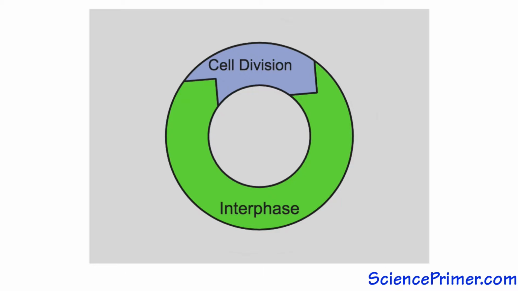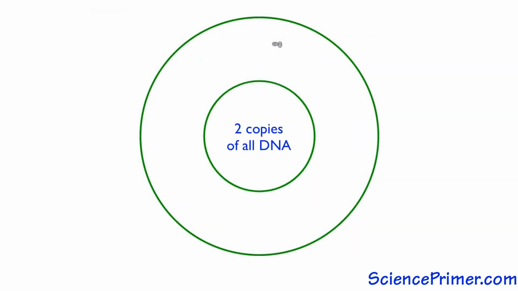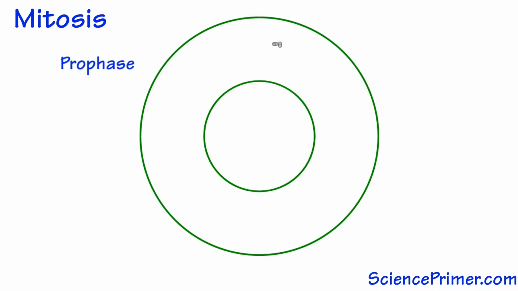At this point in the cell cycle, the cell has two complete copies of its DNA and enough cellular material to support two cells. The first part of M phase is mitosis. During mitosis, the DNA in the cell is divided so that each daughter cell receives a complete copy of the organism's genome. Mitosis is subdivided into phases starting with prophase.